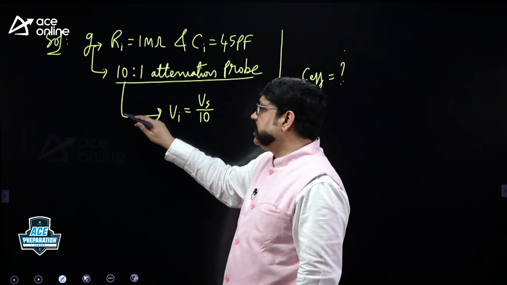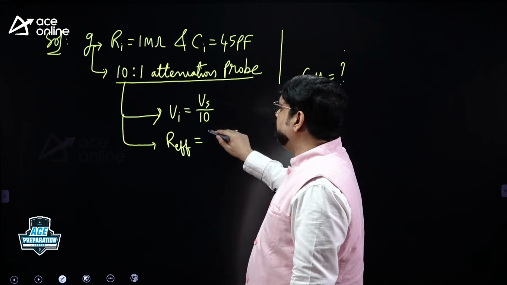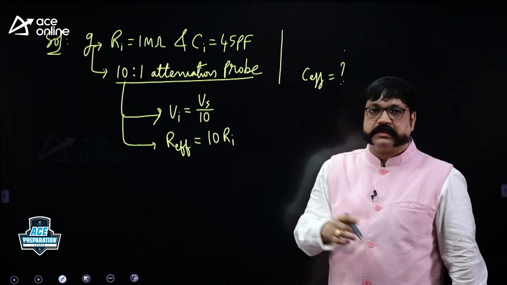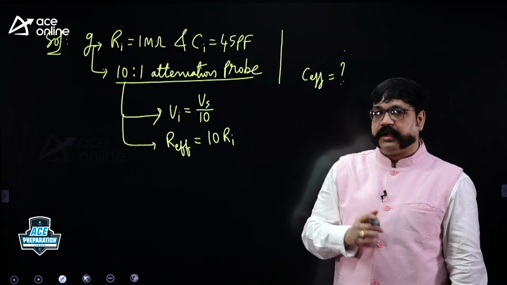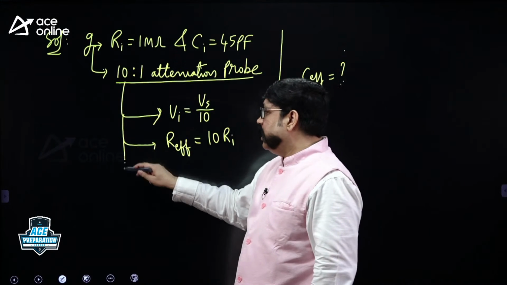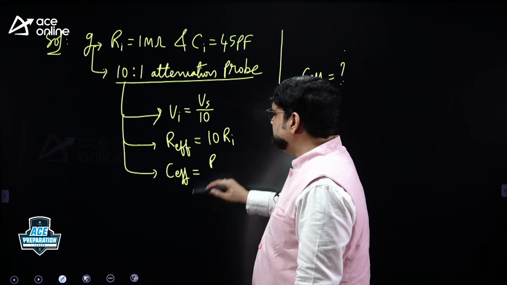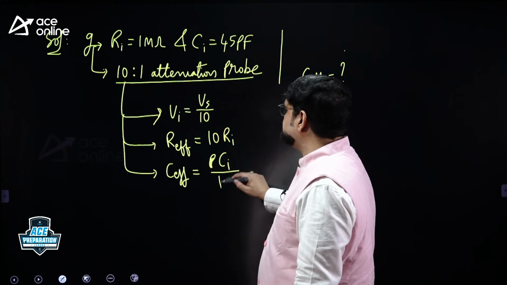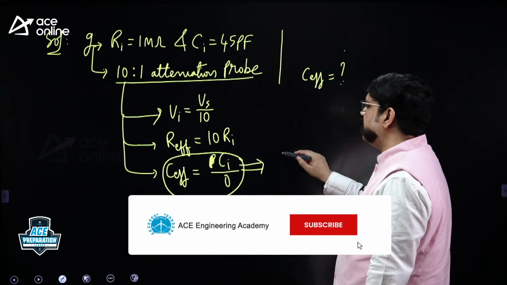There is nothing like source here. And the effective resistance of the probe is going to be 10 times the input resistance. There is a meaning hidden there. When you study, you will understand. A 10:1 attenuation probe will attenuate the signal by 10 times. It will increase the input resistance by 10 times and it will decrease the input capacitance by 10 times. Right? Input capacitance effective decreases by 10 times. This is the formula we want. Just use this formula, nothing else.